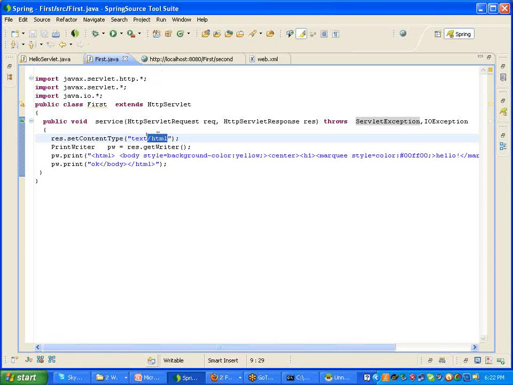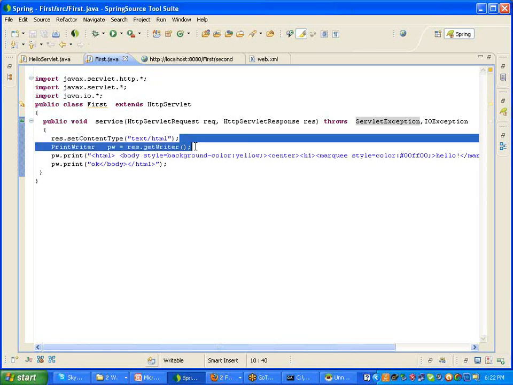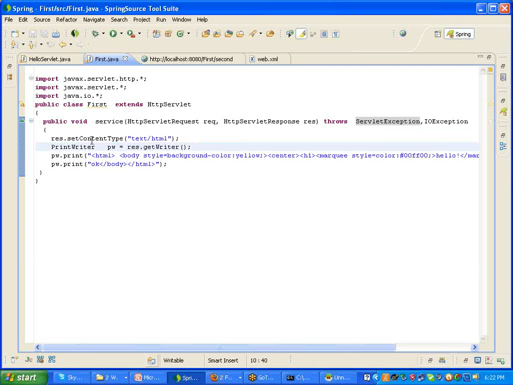So it takes text or HTML. We should give some initial steps in the response: response.setContentType and the PrintWriter object. One is to set the HTML code, and the other is the PrintWriter object, which is ready to display some information on the browser.